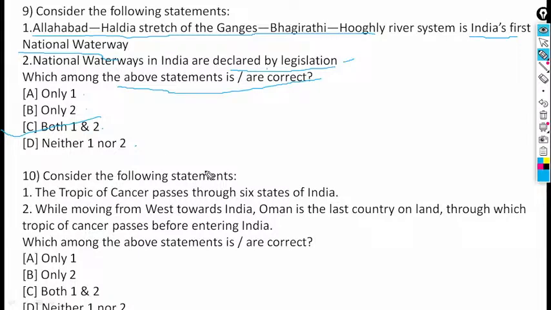Next question, consider the following statements. The Tropic of Cancer passes through 6 states of India.